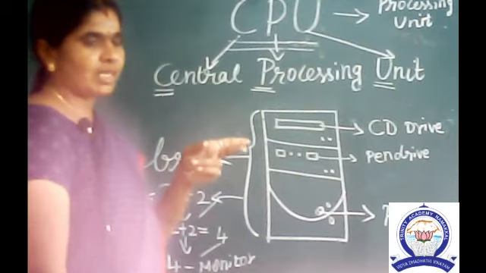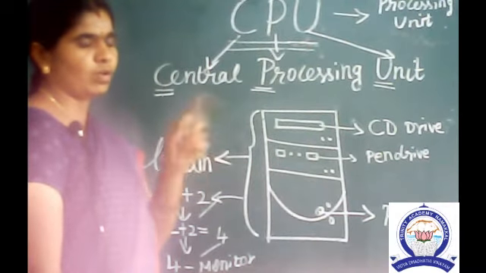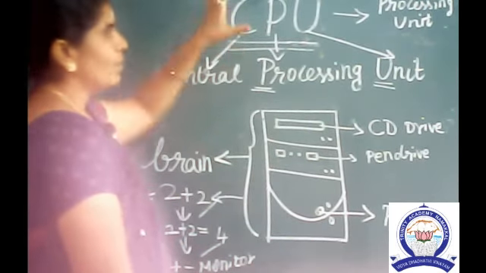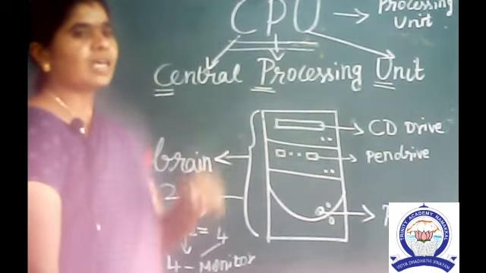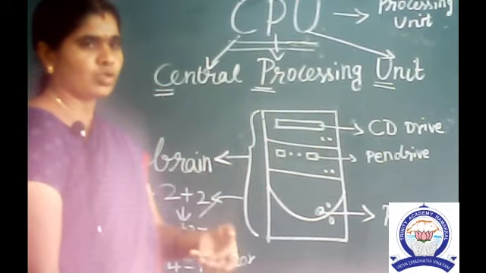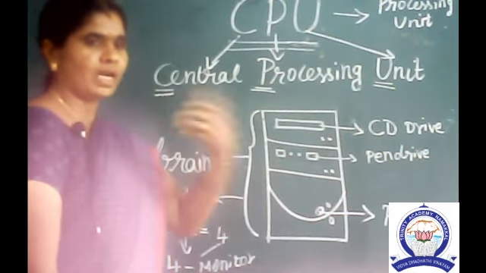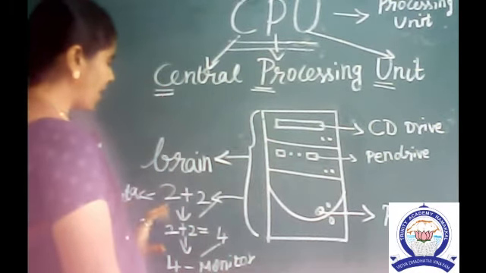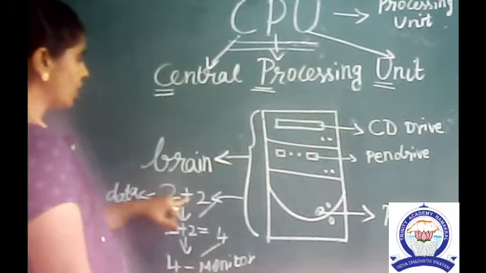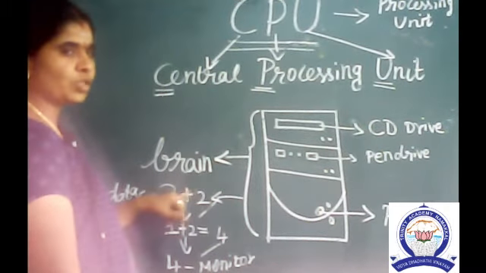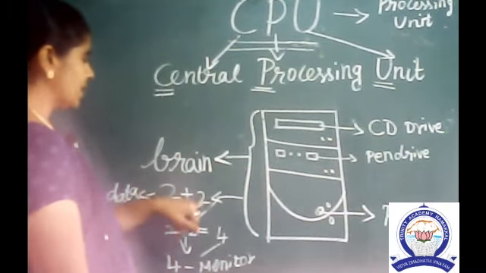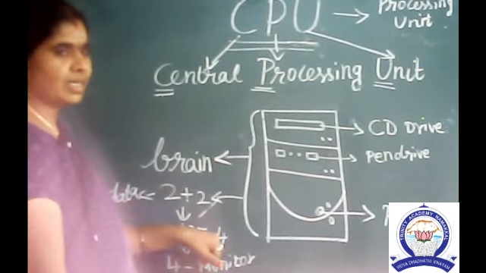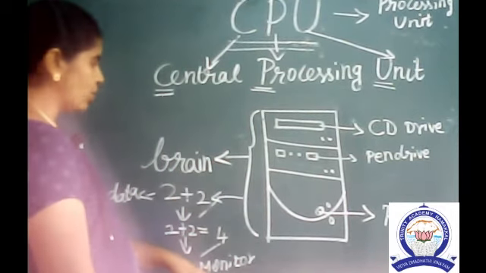In the previous chapter we saw keyboard and mouse. Keyboard and mouse are the input devices, input unit. This is the processing unit. Whatever data we have sent through keyboard and mouse is processed by the CPU. I explained with the help of an example. 2 plus 2 is the data. This data is processed by the CPU. Finally, the answer is 4. This answer we can see visually on the monitor.